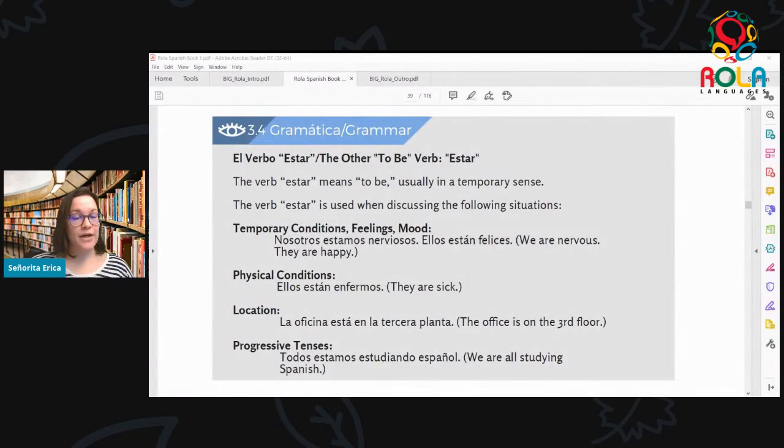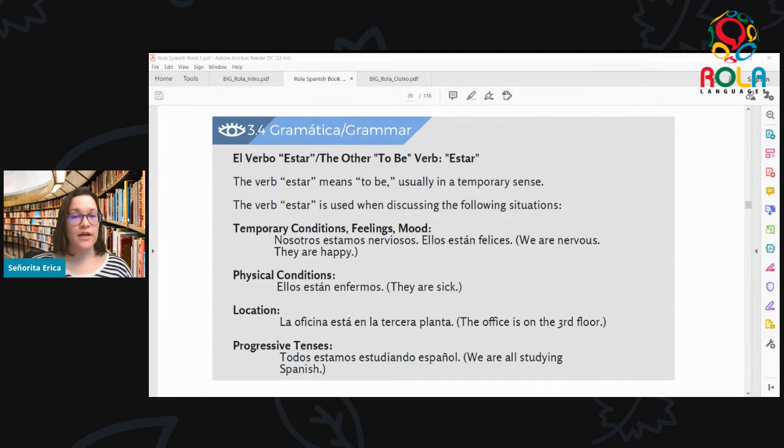So, por ejemplo, usamos el verbo estar con condiciones temporarias, con sentimientos, con el humor. So we use estar very often to describe our emotions, right? Because emotions are things that constantly change, not really a permanent thing. So that's why we're going to be using estar to describe our emotions.